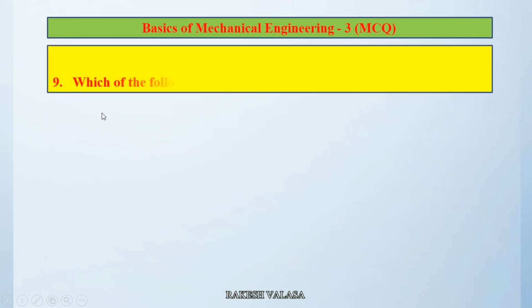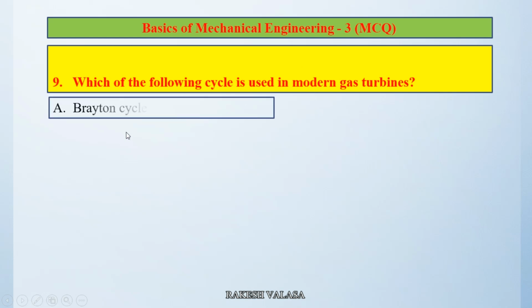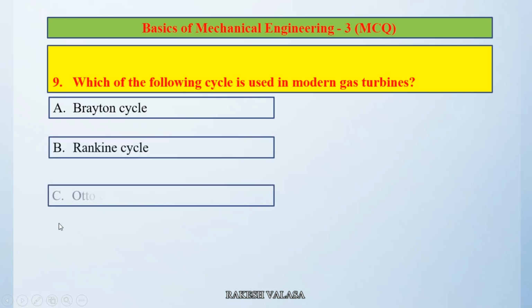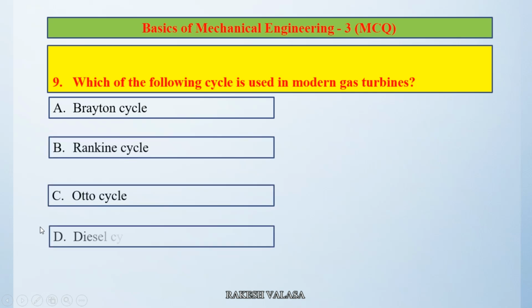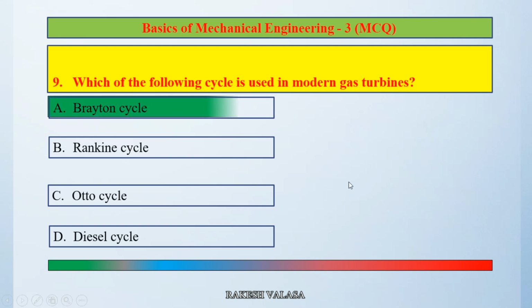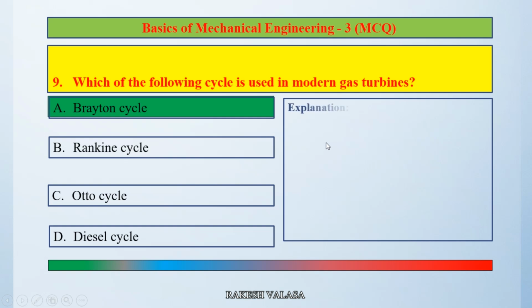Question number 9. Which of the following cycles is used in modern gas turbines? Option A, Brayton cycle. Option B, Rankine cycle. Option C, Otto cycle. Option D, diesel cycle. The correct answer is option A, Brayton cycle. Let us see the explanation.